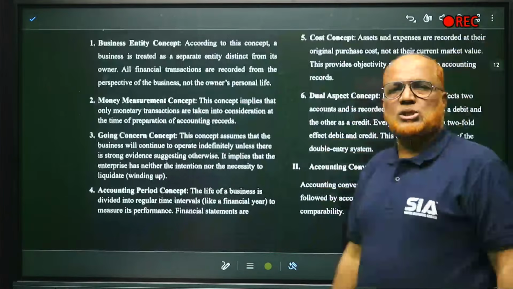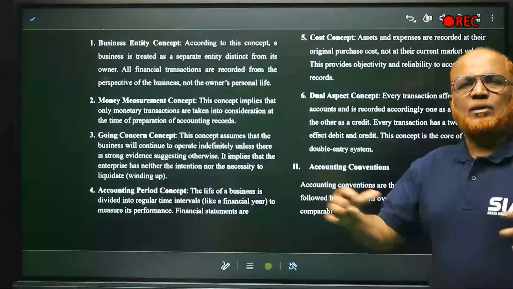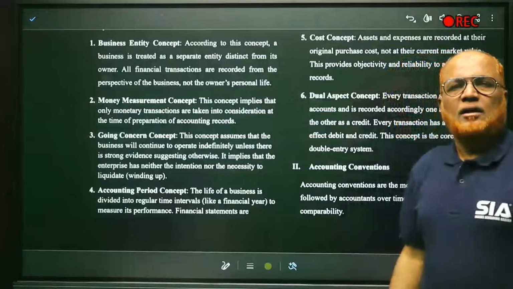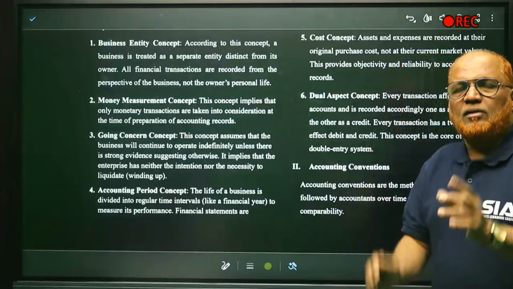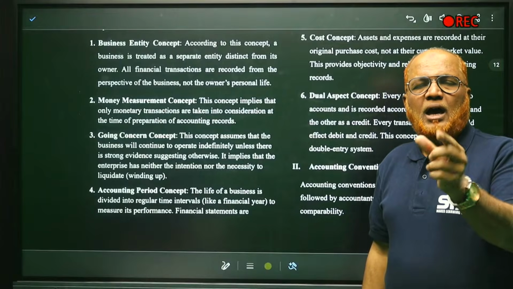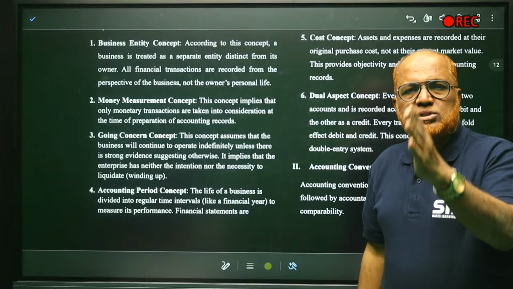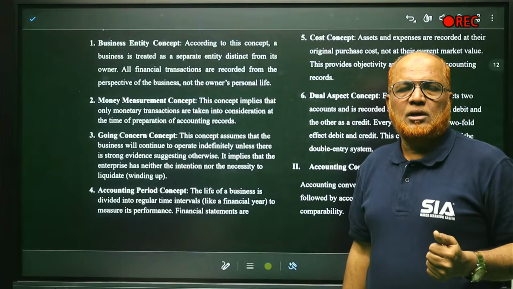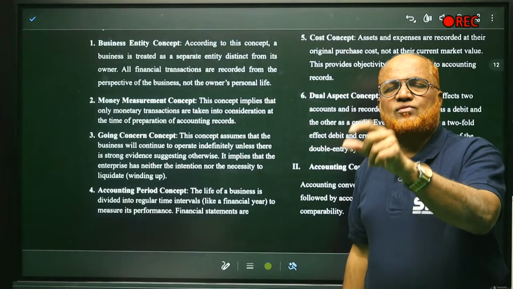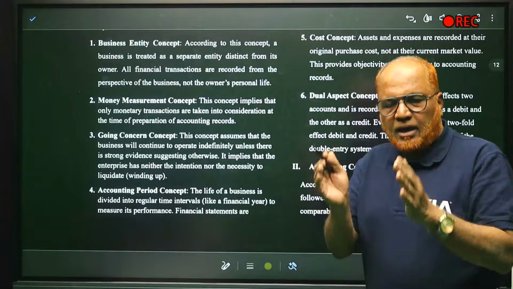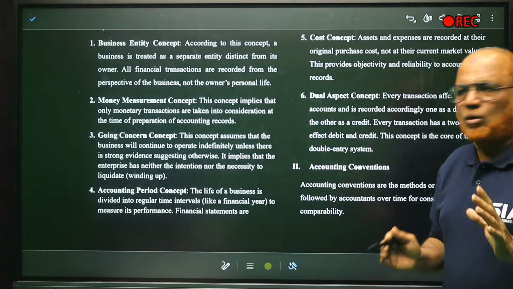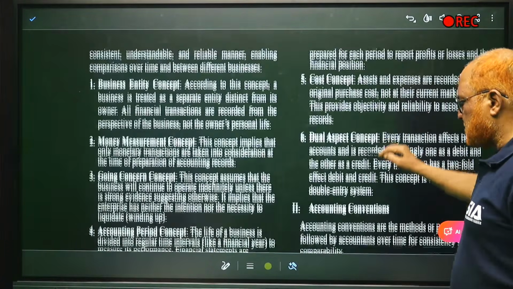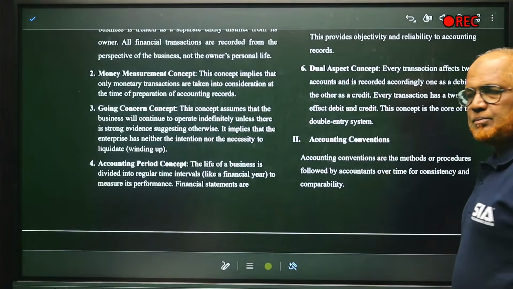Accounting period concept. The life of the business is divided into parts of 12 months. That means accounts are prepared for 12 months. After every 12 months, the accounts are closed and we calculate how much is the profit or loss. The period means the period for which the accounts are maintained. Then cost concept and dual aspect concept. These are the accounting concepts.